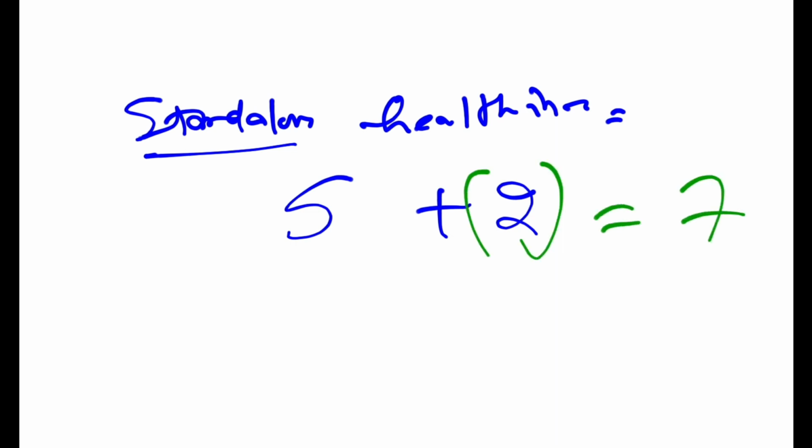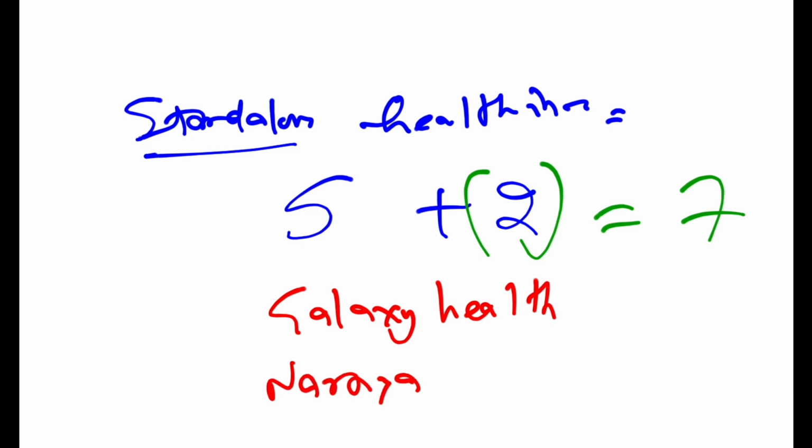Now tell me, which are the 2 new standalone health insurance companies which have been given permission by IRDAI to act as standalone health insurance companies, or in other words, which have been launched recently? One is Galaxy Health and the second one is called Narayana Healthcare.